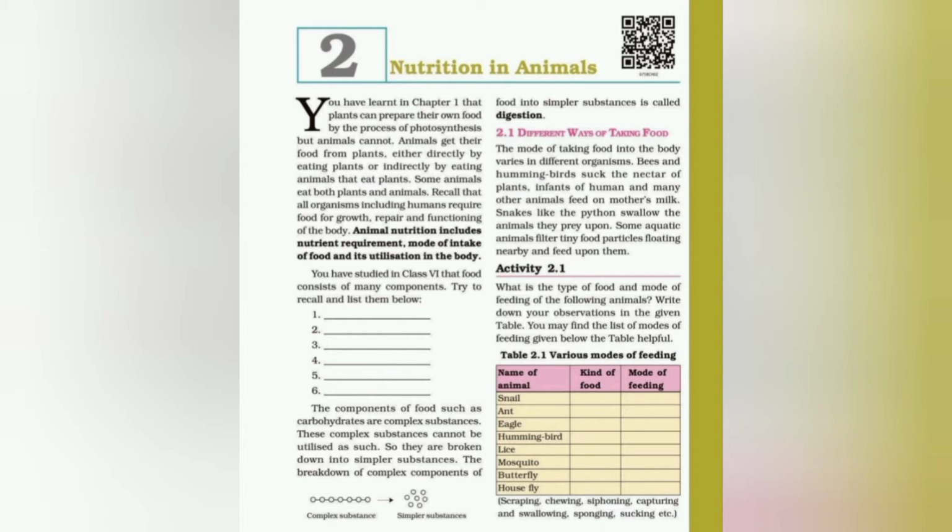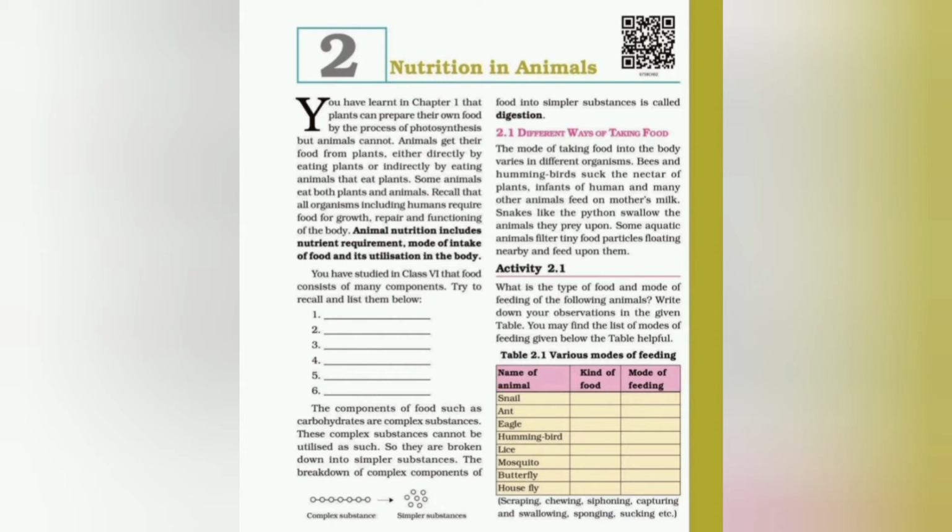So we are discussing here the main process. The first step in nutrition is ingestion, and the meaning of ingestion is the process by which the food is taken inside the body of an organism. So now the next step in the process of nutrition in animals is digestion. What is the meaning of digestion? As we have studied, the process of breakdown of complex insoluble food substances like carbohydrates into simple soluble food substances with the help of digestive juices prepared by the body is called digestion.